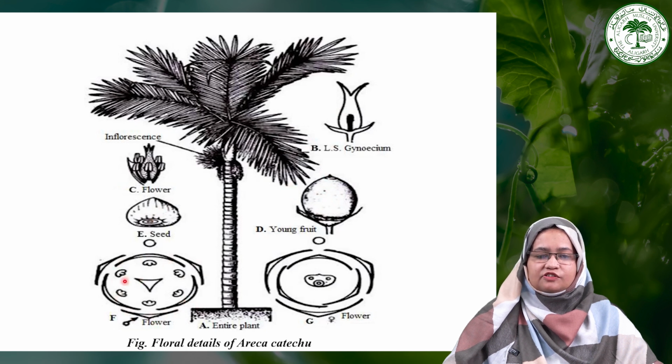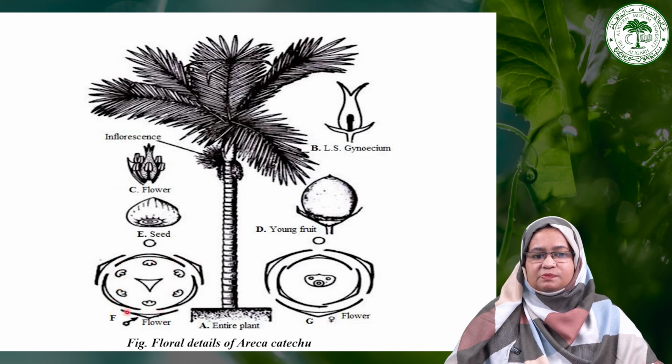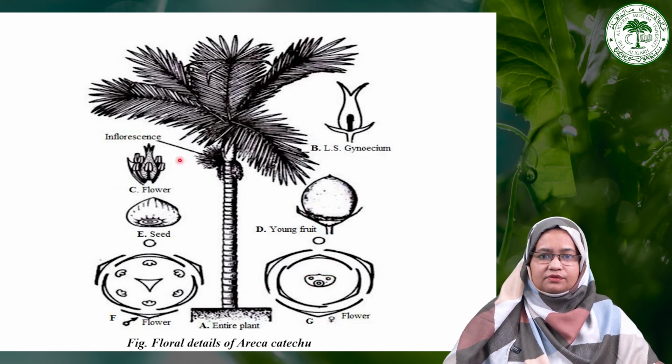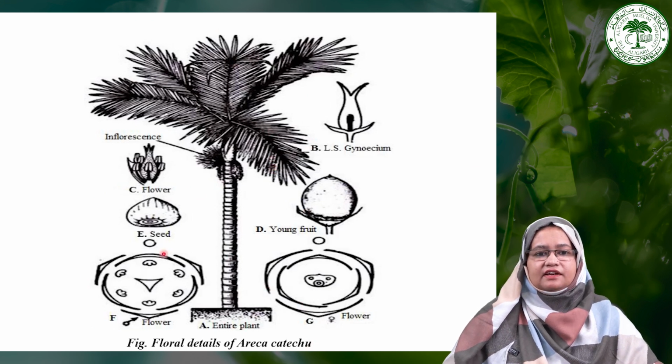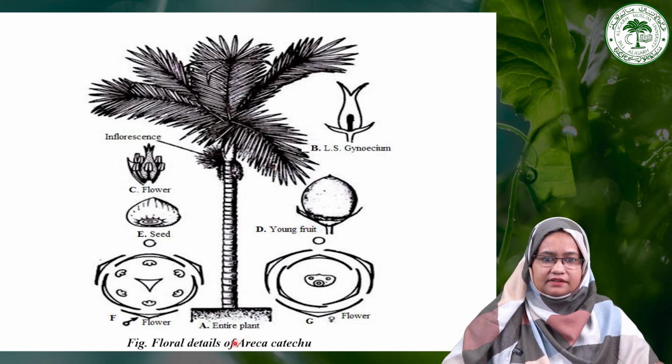You can see here there is also a perianth arranged in 2 whorls, and there are 6 stamens present in the male flowers, while in the female flowers you can see there is a perianth which is 6 in number. Here you can see the TS of the ovary, showing it is unilocular. As we have discussed earlier, some plants also have a unilocular ovary. So in this slide, you can see the floral details of the Areca, which is the next common plant that occurs in India.